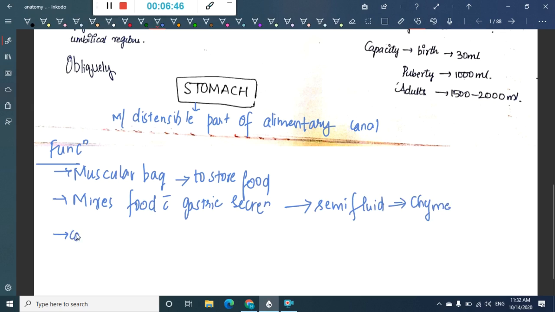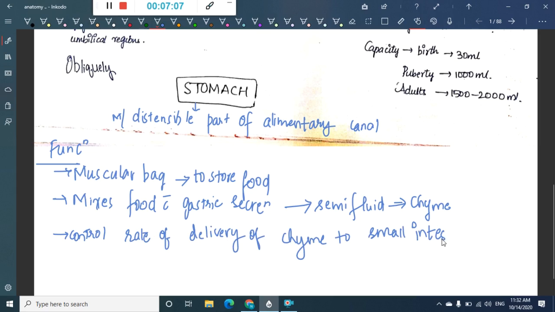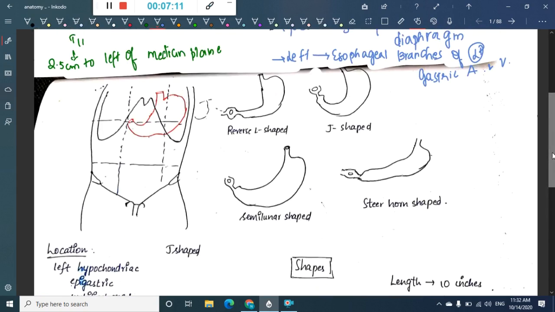Then it controls the rate of delivery of chyme to the small intestine, so that the food stays in the stomach for a longer time, thus helping in digestion of the food. Now we will see the location.